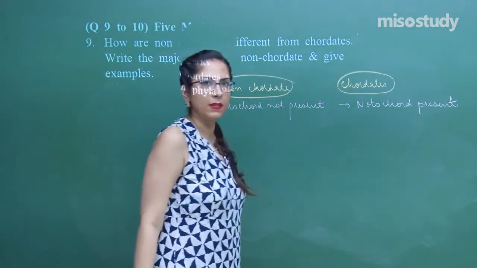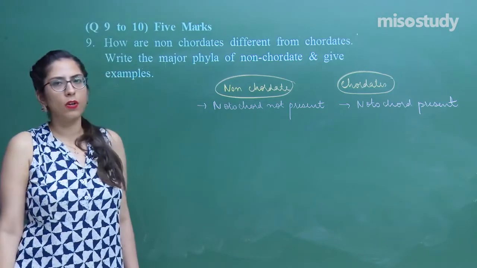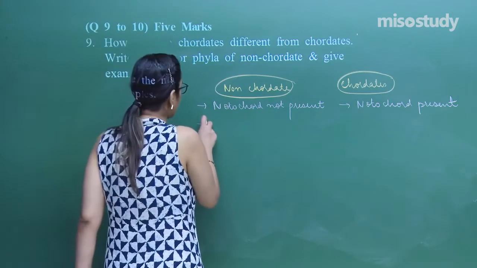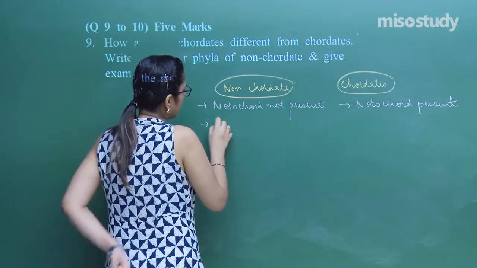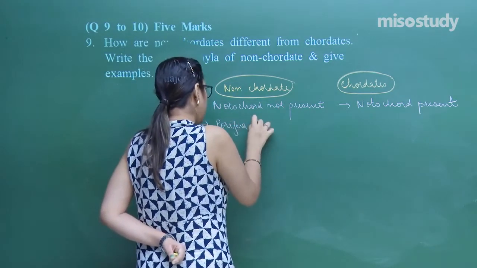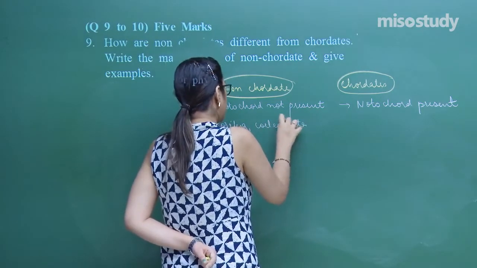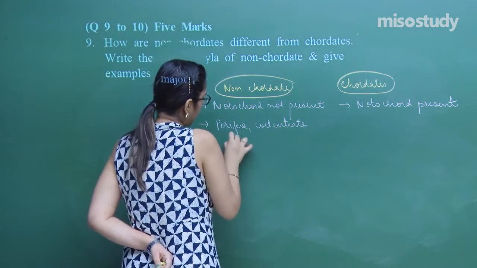Notochord is present, right? Now, in the case of the non-chordates, let's first discuss the different phyla which come. In this we have examples of the non-chordates. You can write Porifera, Coelenterata, and others like Platyhelminthes.